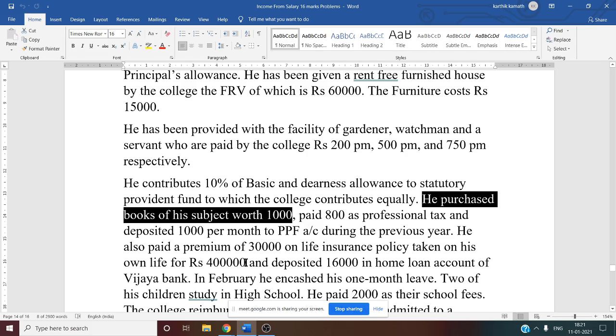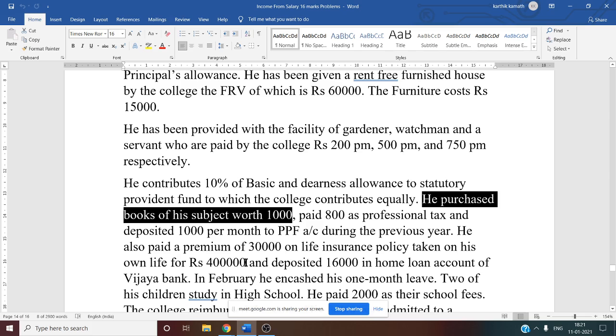Then next, they have given a deposit of rupees 1000 per month in a PPF account during the previous year. What do you mean by PPF? That is Public Provident Fund.